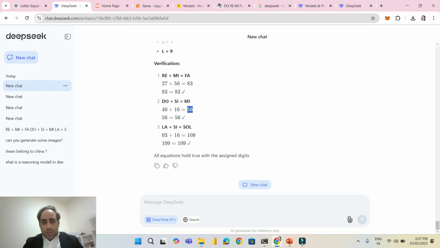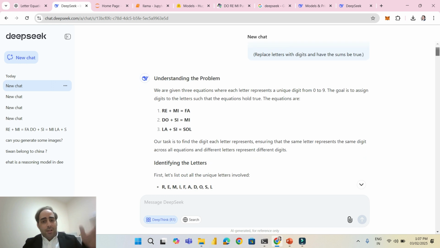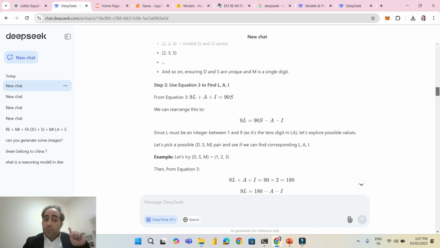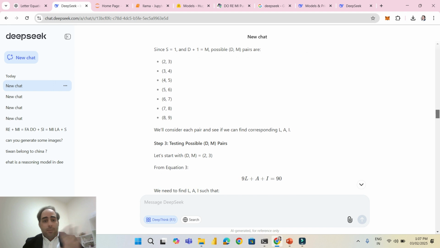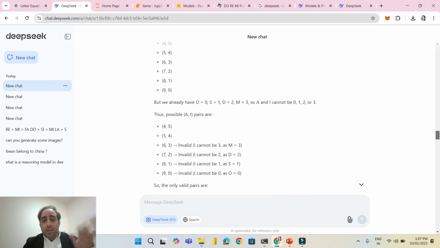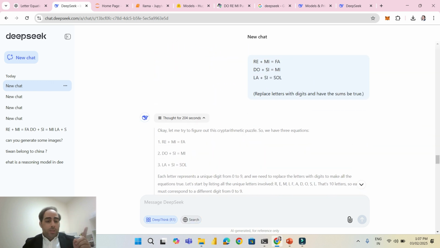At the same time, I also went to DeepSeek. This is DeepSeek. I gave it this kind of puzzle. And in the end, it wasn't able to do it, because I was using V3. Remember, we said that we have two models. With V3, it wasn't able to do it. It spent almost 5 minutes generating. After that, I shifted to DeepSeek R1.